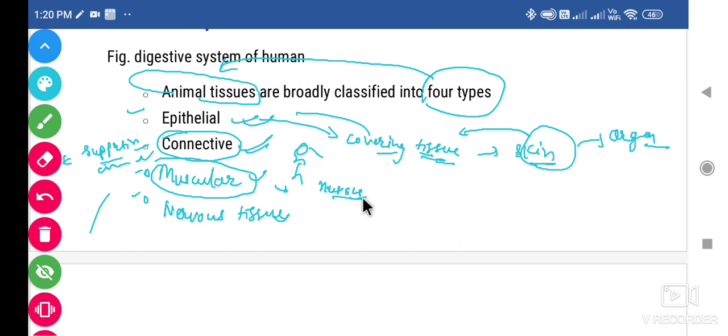The third one is muscular tissue, which is called muscles. You know very well about it. If our hand moves, how can the hand be moved? The movement of the hand depends on the muscles, voluntary muscles and involuntary muscles. There are two kinds of muscles present in our body.